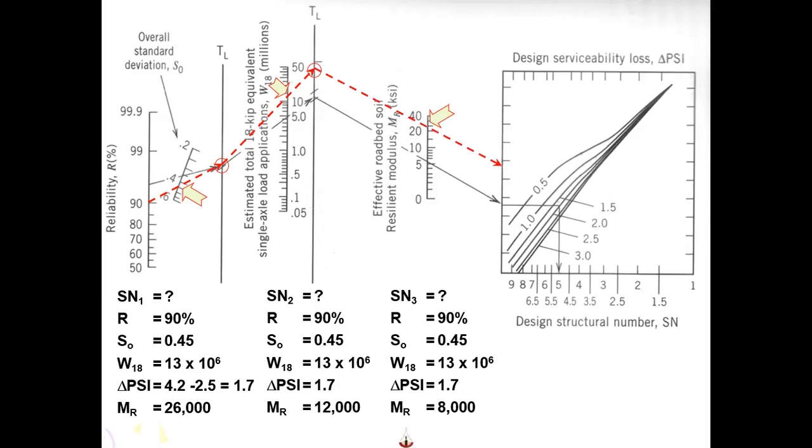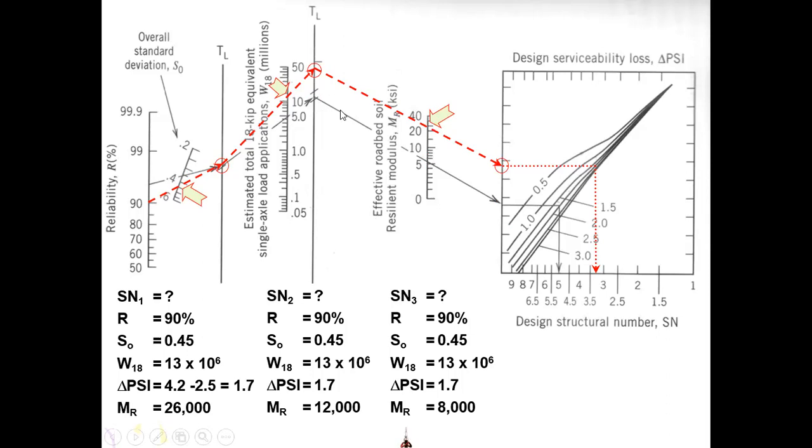So we'll join like this, and then we go perpendicular to this delta psi. We have 1.5 and we have 2.0, so we'll stop somewhere here. So what we do? I'll go like this, then this bunch, and then I go perpendicular. I will find this value of SN1.